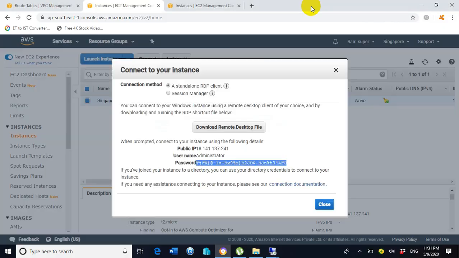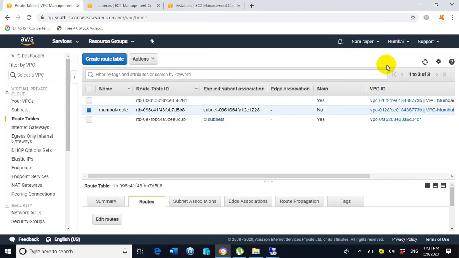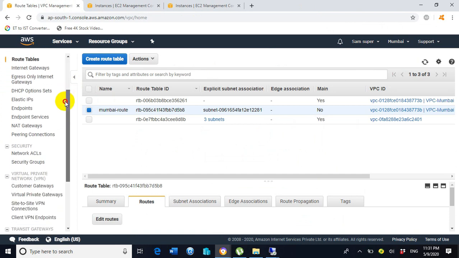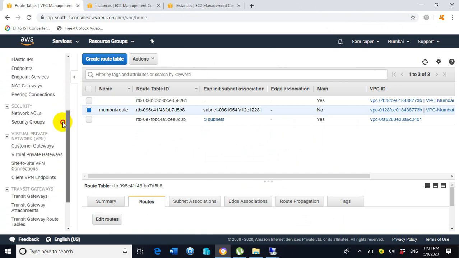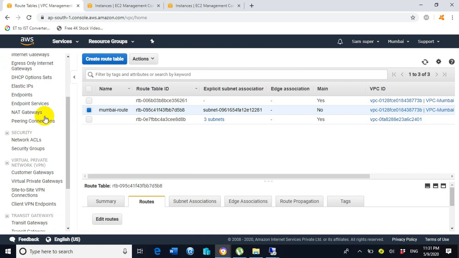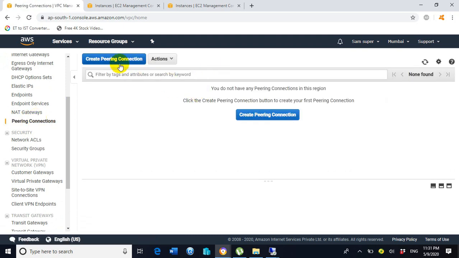So go to the Mumbai region. Inside the Mumbai region, what do we need to do? We are in the VPC dashboard. Inside the VPC dashboard, we will get an option, peering connections. So click on peering connections and click on the option create peering connection.